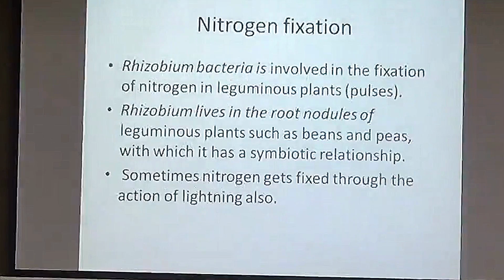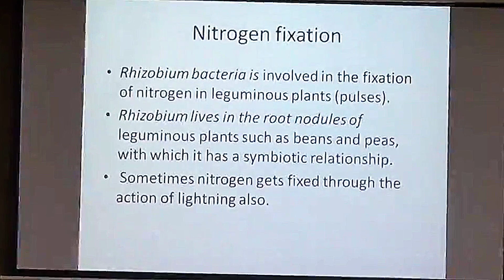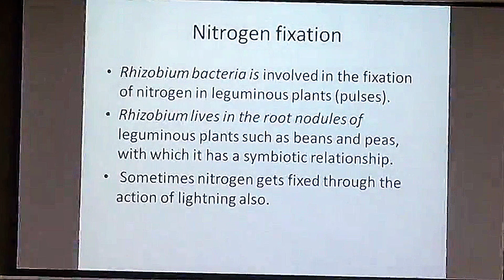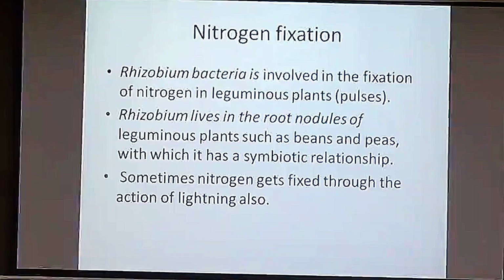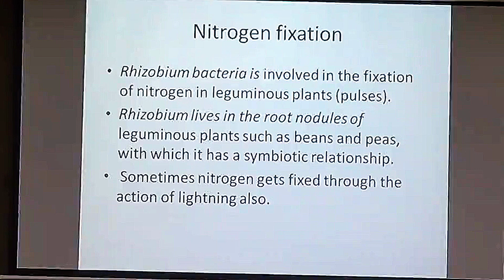Now coming to the topic of nitrogen fixation. Nitrogen fixation is the conversion of atmospheric nitrogen to nitrates so that it can be used up by the plants. Rhizobium bacteria is involved in the fixation of nitrogen in leguminous plants. It lives in the root nodules of leguminous plants with which it has a symbiotic relationship. Sometimes nitrogen also gets fixed through the action of lightning.